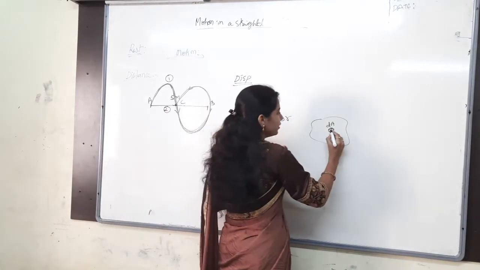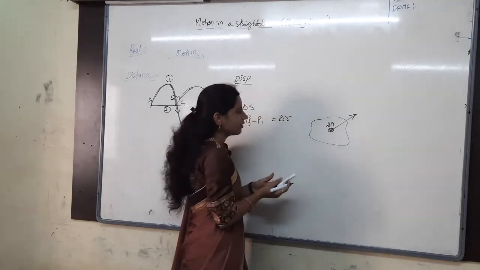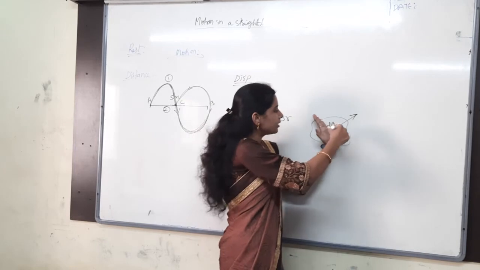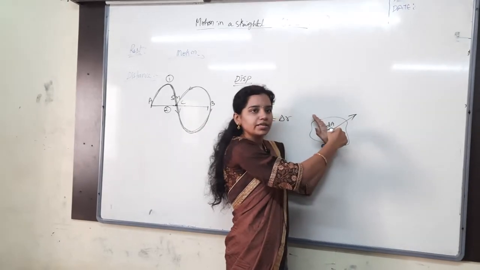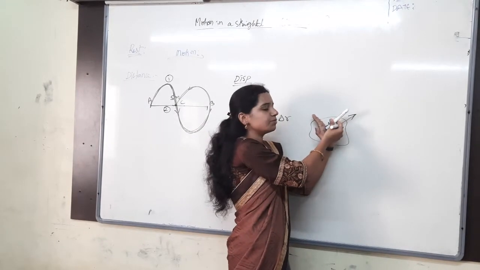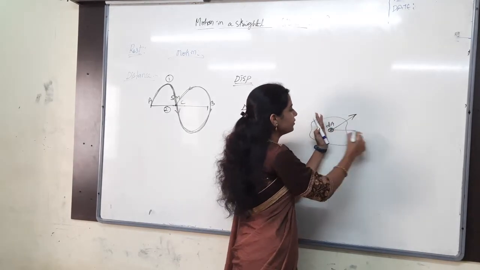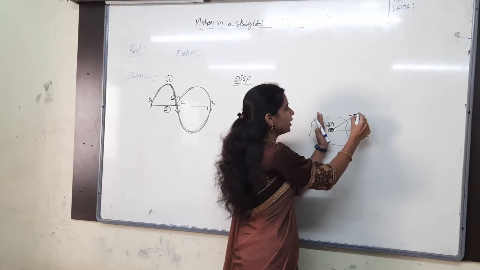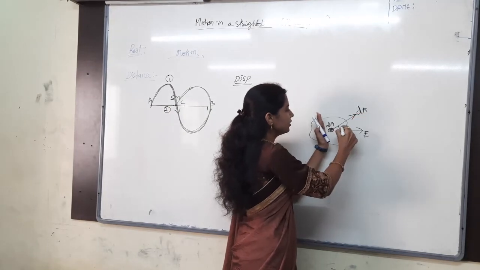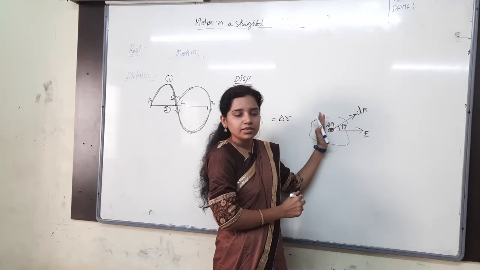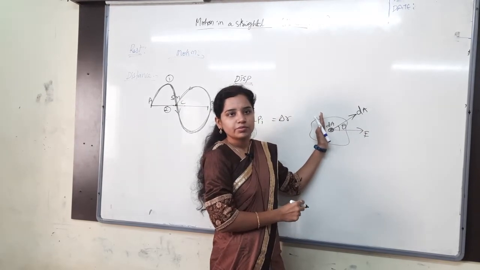For example, this is there in this direction, nothing but I have taken the plane like this. I have taken the area like this. Now I am taking a small part of that. Then what will the area vector of that be? Always it will be perpendicular to the area. Now I have the electric field in this direction and then the area vector in this direction. Tell me the flux. Remember the flux formula?